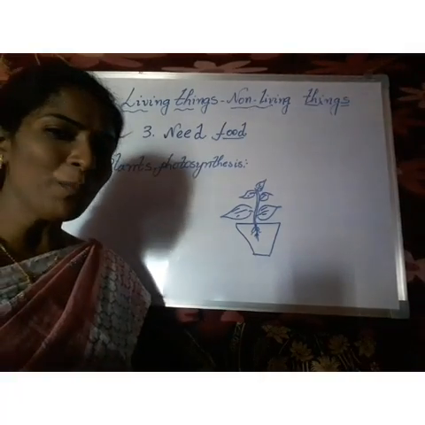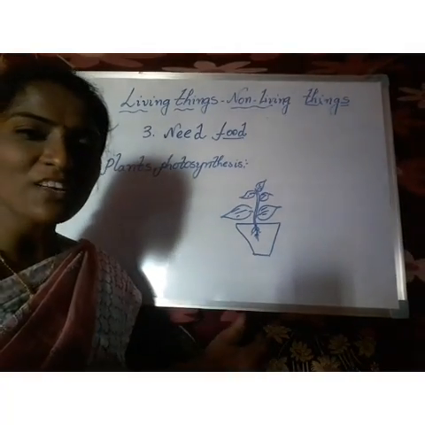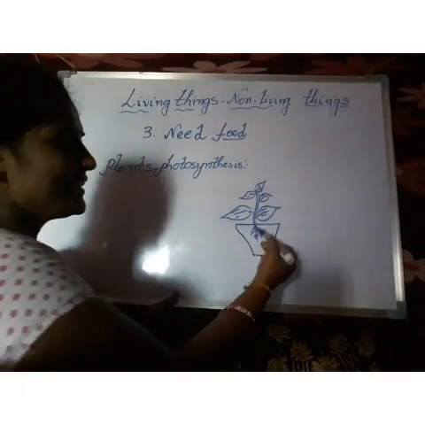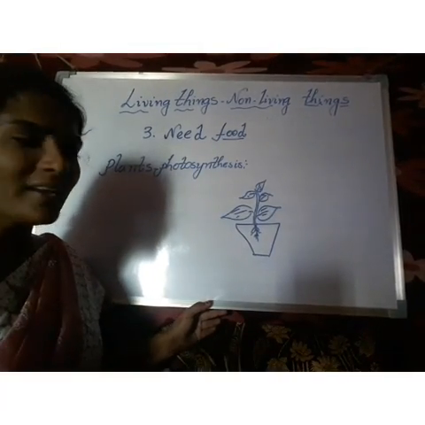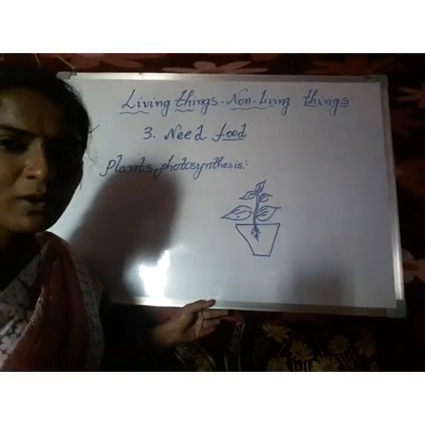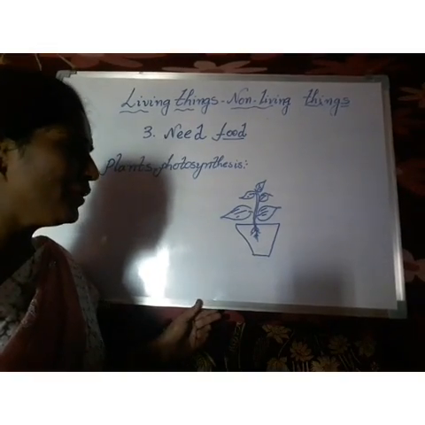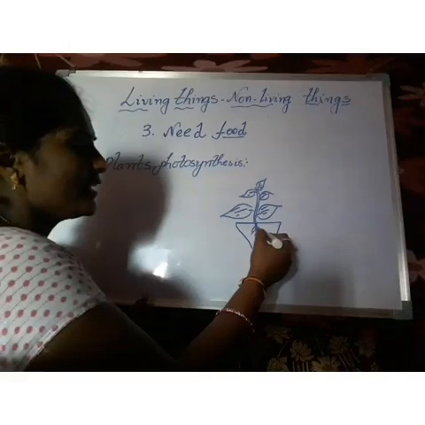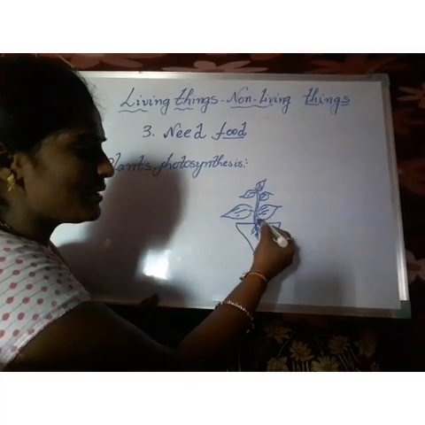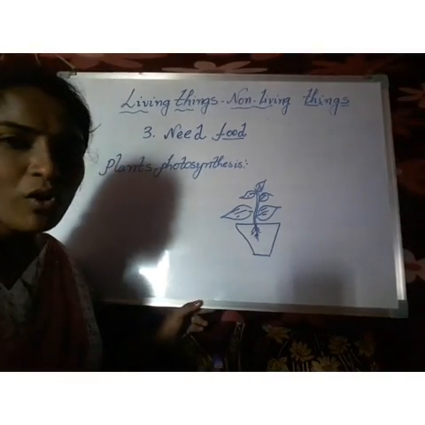I hope you all will tell me the answer. Come on. See, this is the picture of a plant. See how they can prepare their own food. For example, if you pour water, who will take that water? The roots will absorb water, which means the root will take the water.